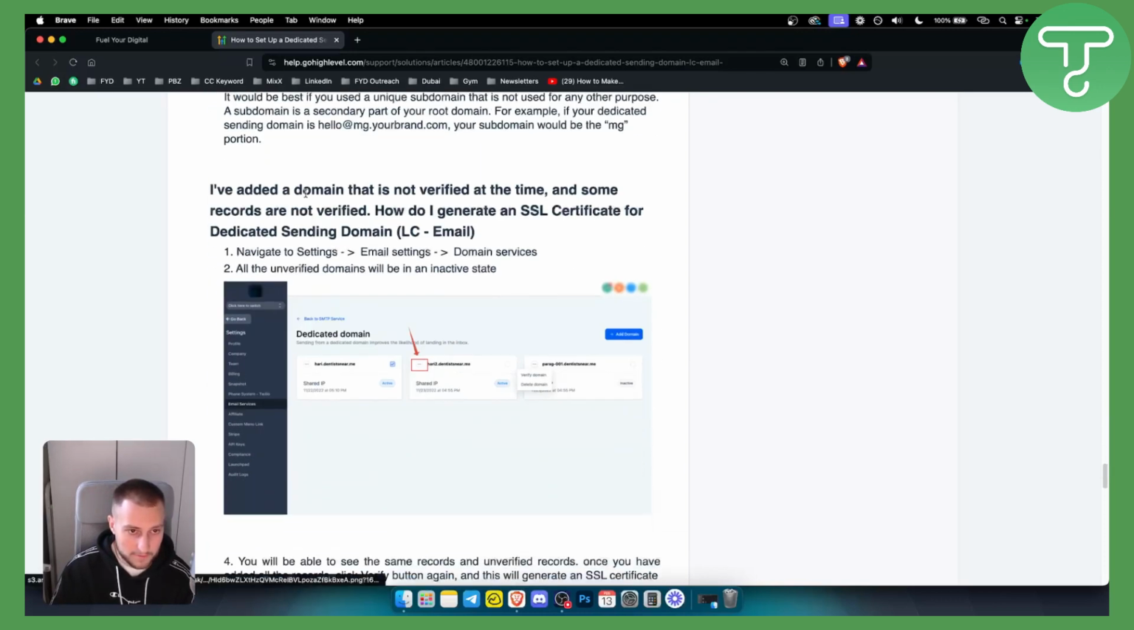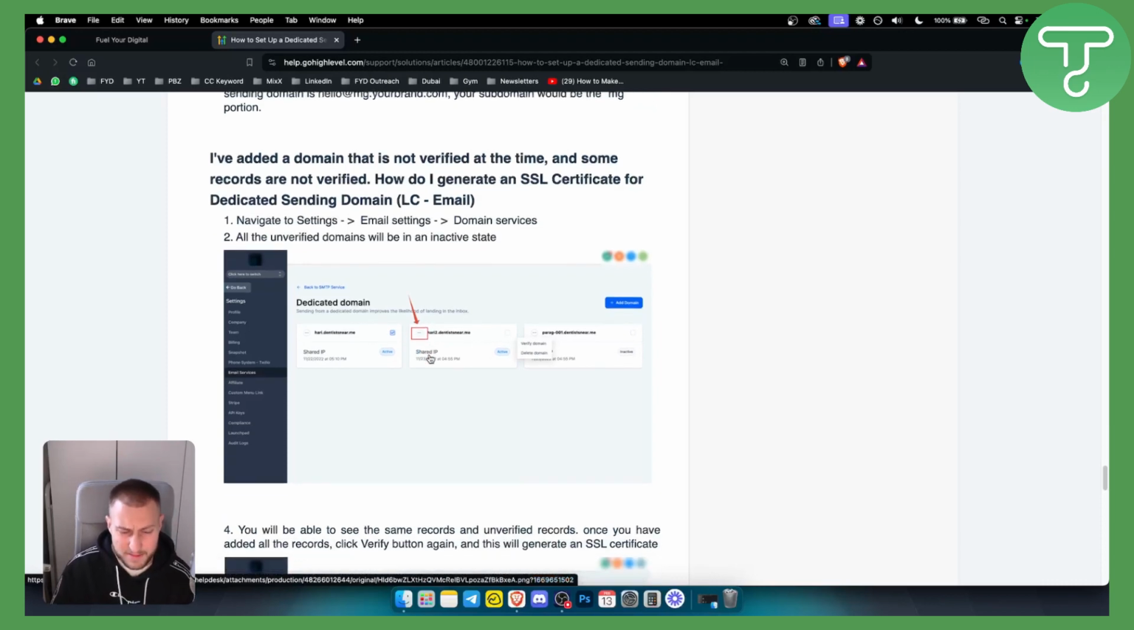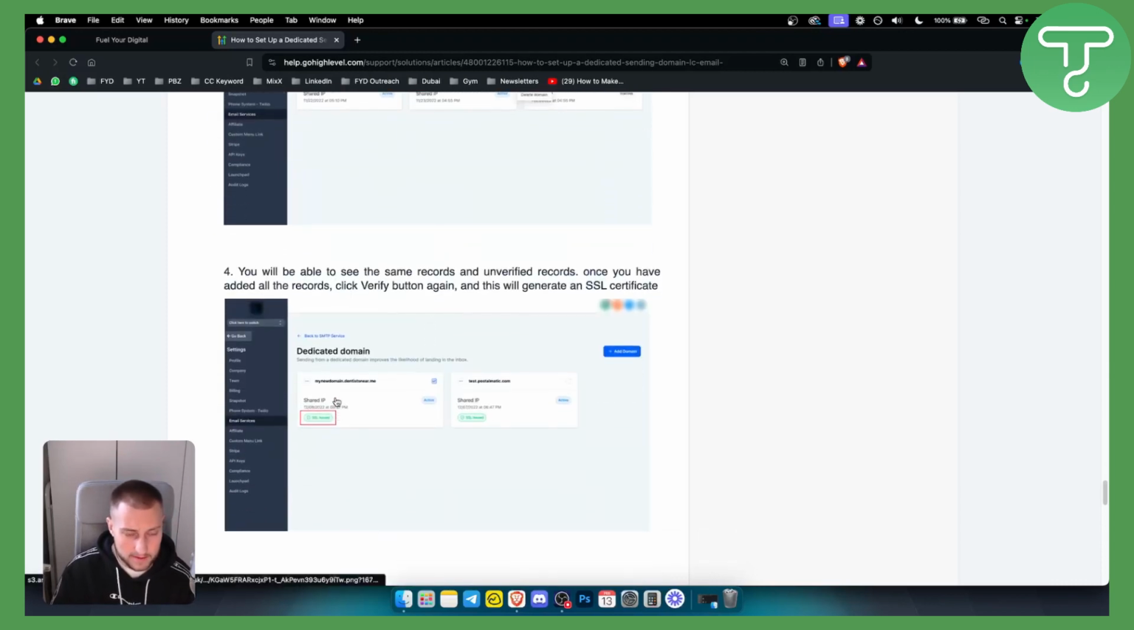But as you can see, if you added a domain that is not verified yet and some records are not verified, you need to basically go here and verify your domain. So that's basically what you want to do. And this way, you can add a lot of different dedicated subdomains for your email.